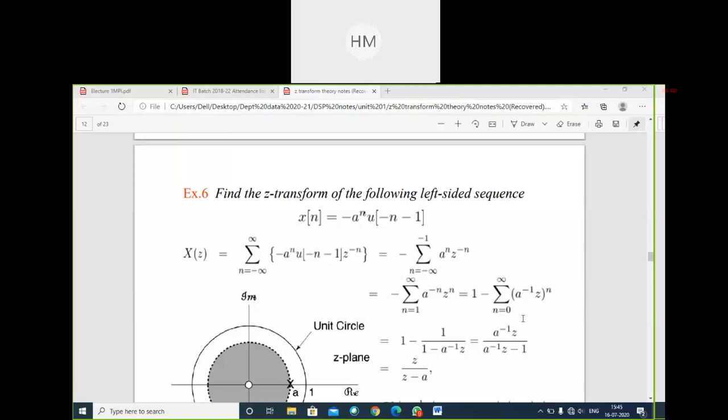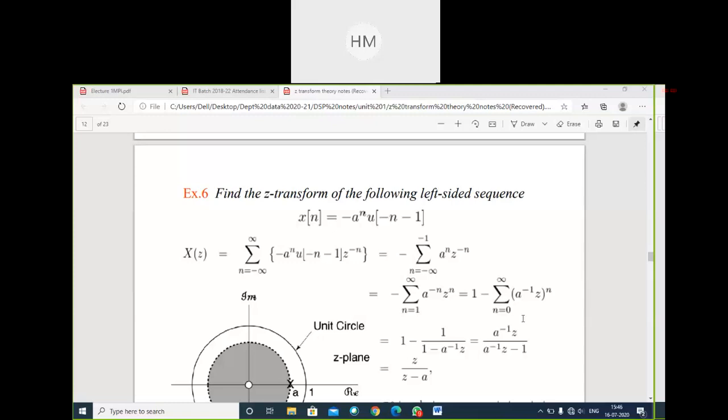So I will divide. I will use the long division method or partial fraction expansion method. I will divide this and find out the solution. Is it clear to you? So I will get X of z. I will divide Y of z upon H of z. Then I will get X of z.